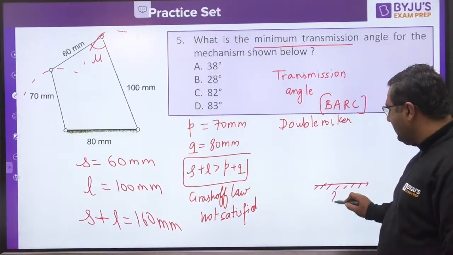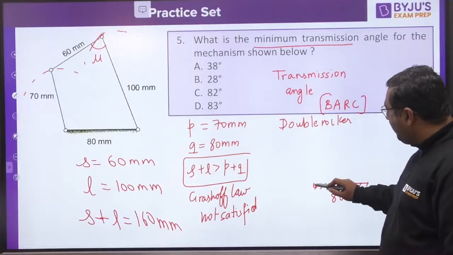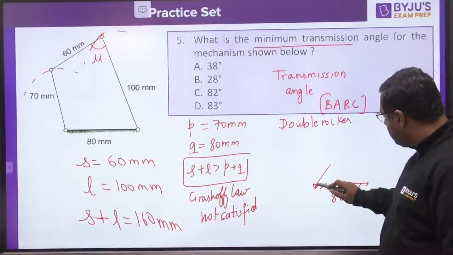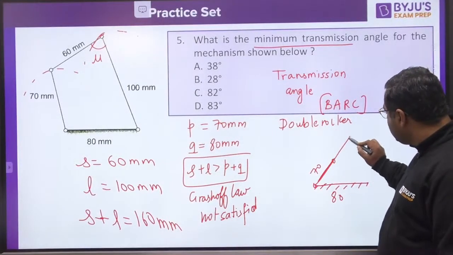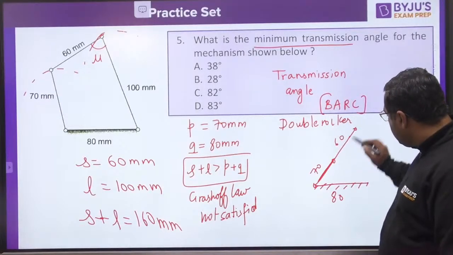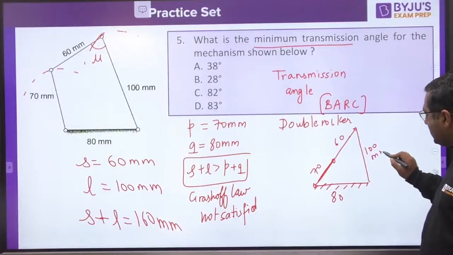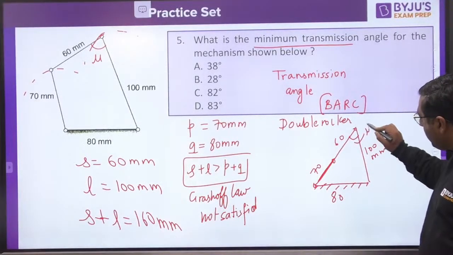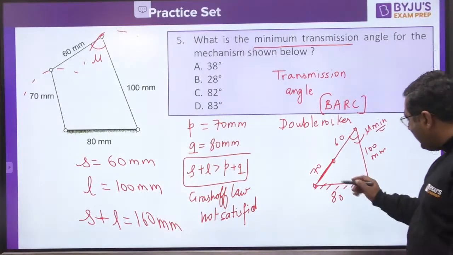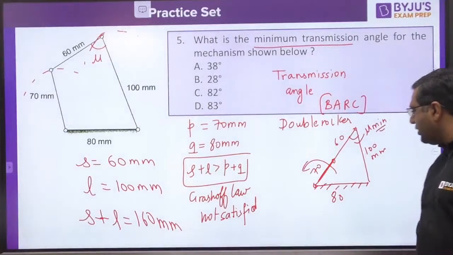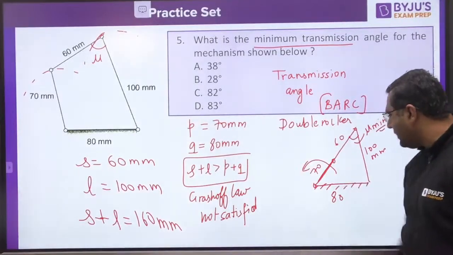Let us say this is 80, this is 70, this is 60, and this is nothing but going to be 100 mm. So this is the condition for mu minimum, because after that it would be changing the direction of rotation. So after this it is going to change the condition.